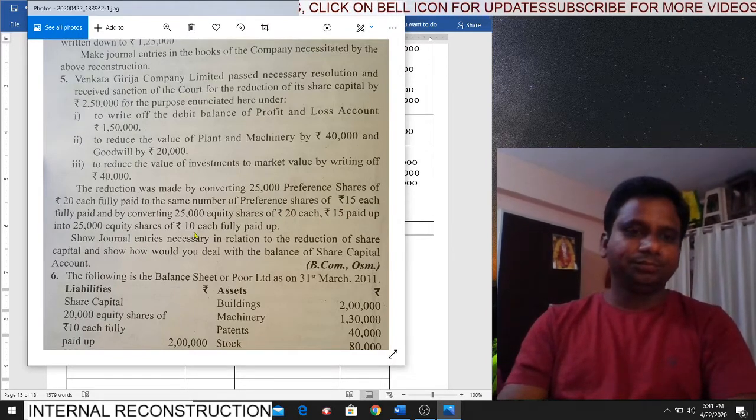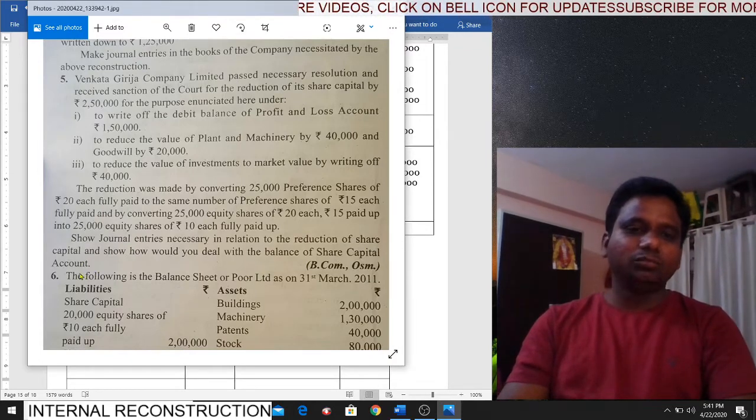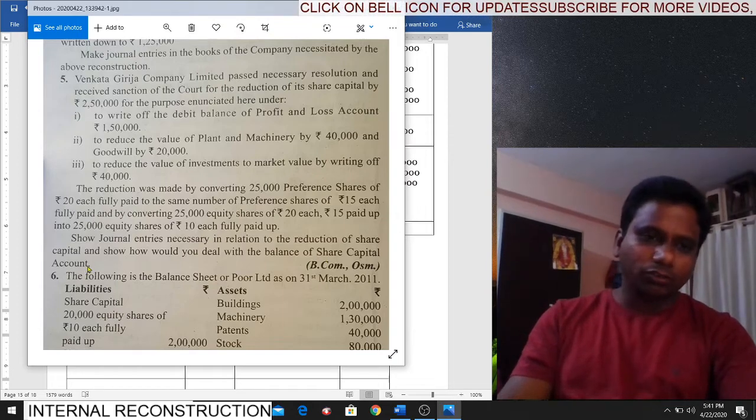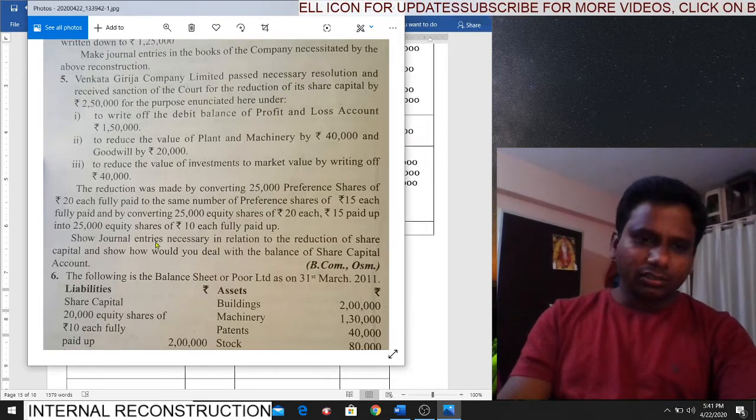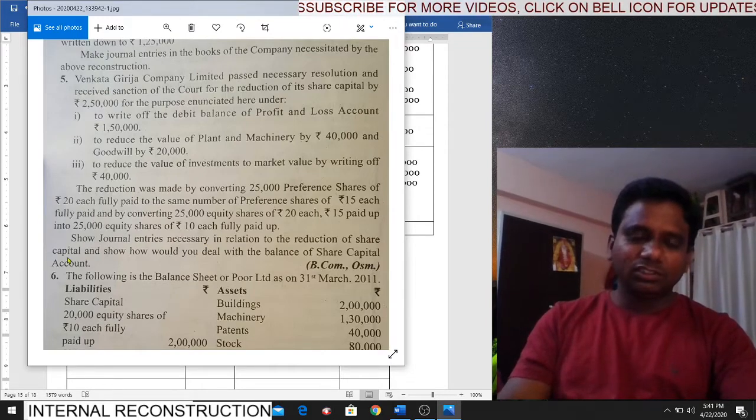Show the journal entries necessary in relation to the reduction of share capital and show how you would deal with the balance of the share capital account. Try to understand, don't confuse. Show the journal entries necessary in relation to the reduction of share capital. This is one part.